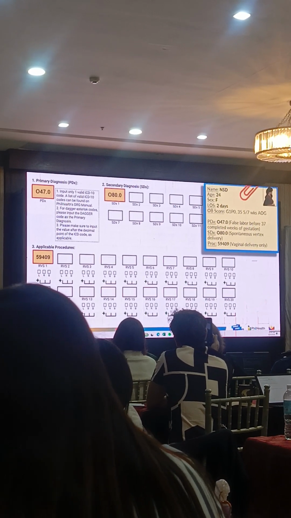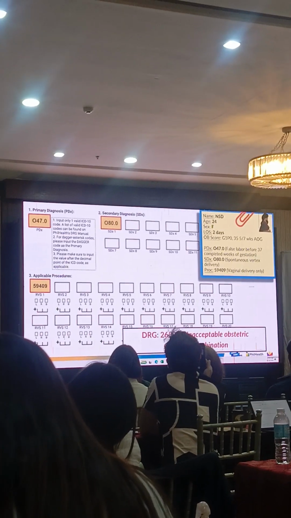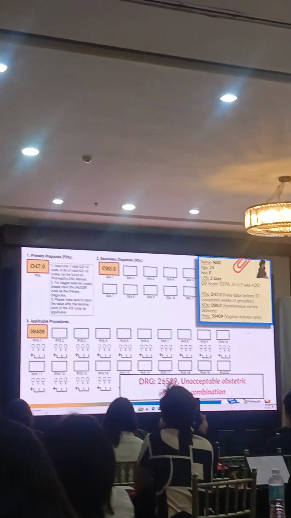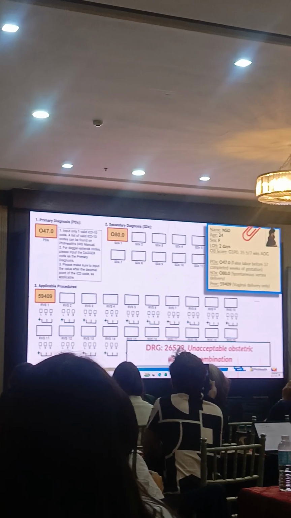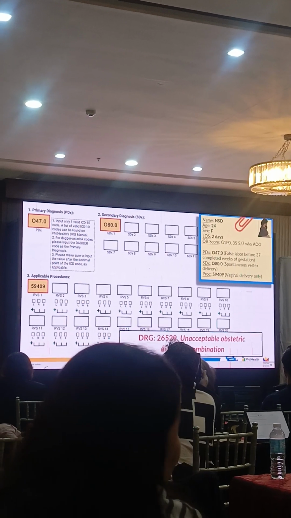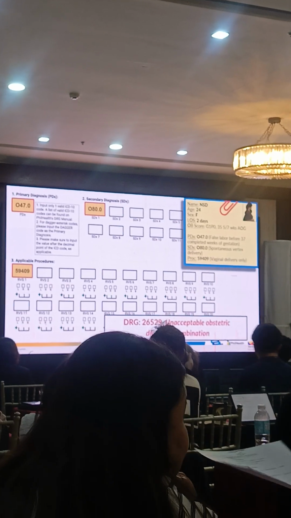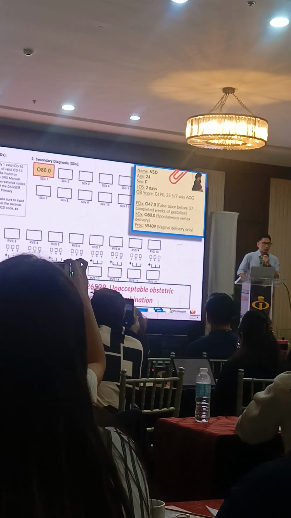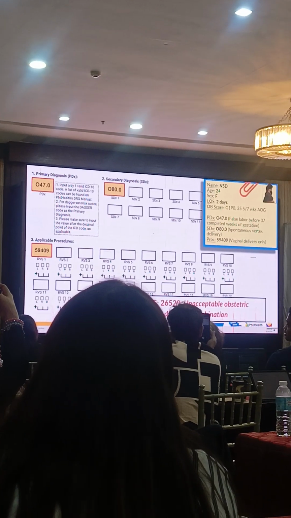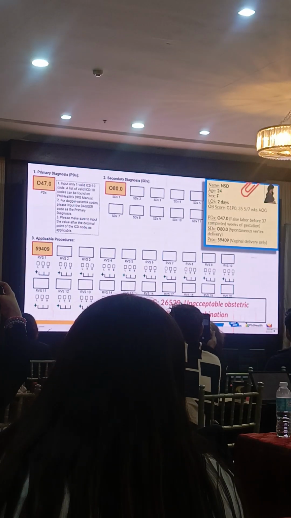So if we input this CF5 and run it through the software, there are errors. DRG 26529, unacceptable selective diagnosis combination. So it has to make sense, otherwise the grouper will not process your CF5.